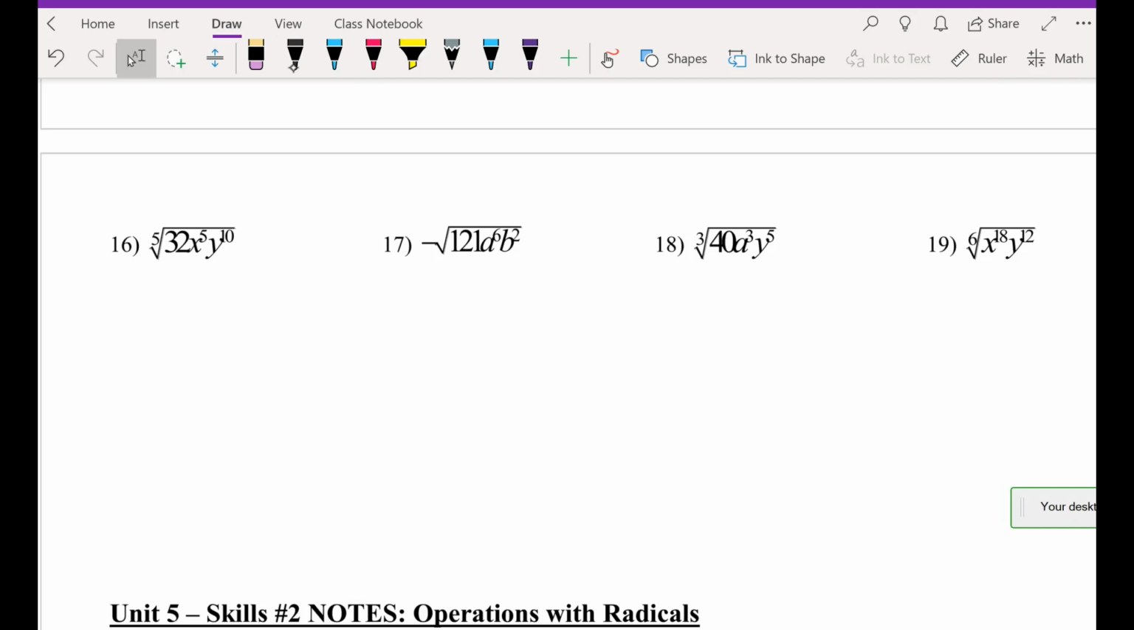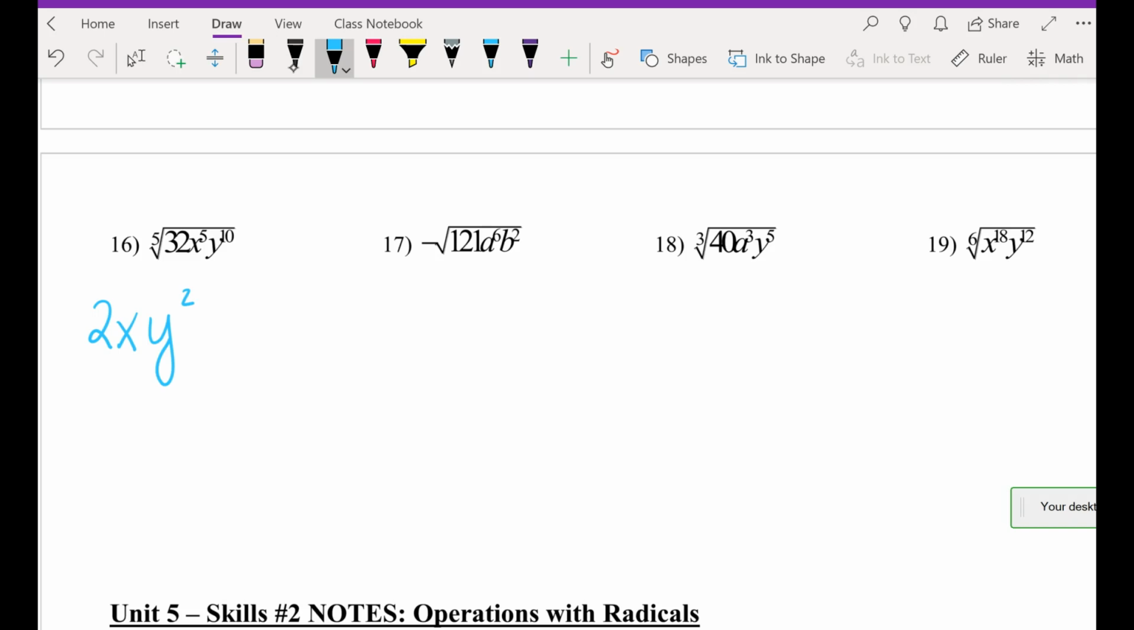Here we go. 16. Alan, even index or odd index? Odd. So, should we worry about absolute value or no? No. So here we go. Fifth root of 32. Skylar, what's that? 2. Fifth root of x to the 5th. Lewis, what is it? Perfect. Fifth root of y to the 10th. Bella. Yep. Any questions on that one?